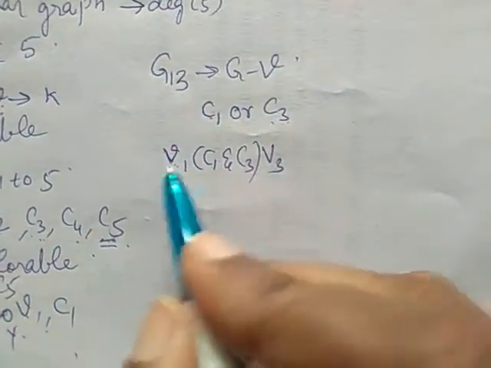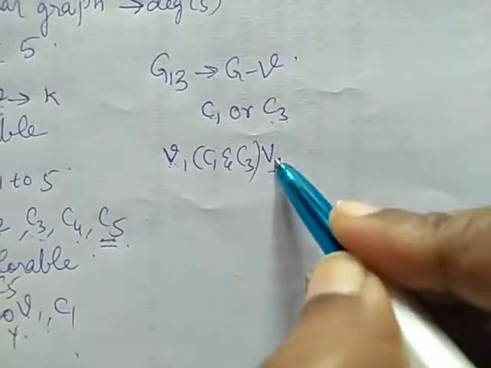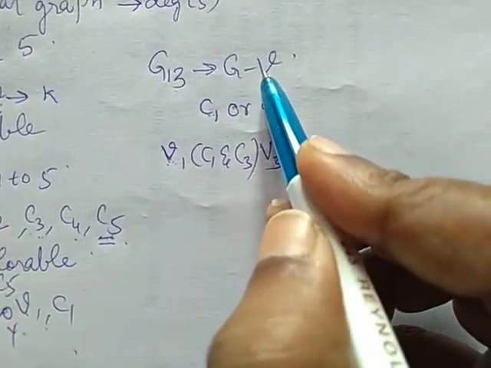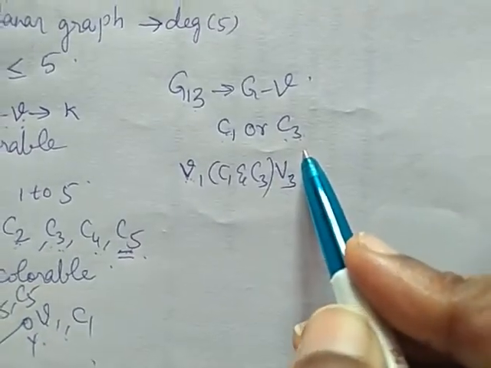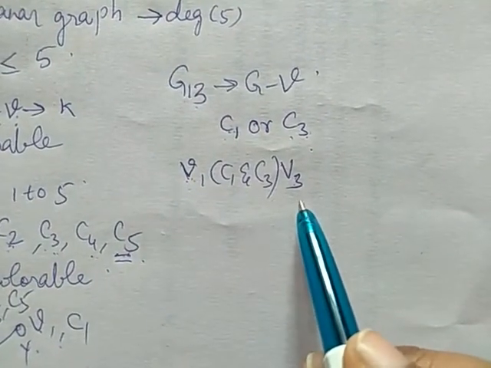Suppose I am considering the V1 vertex and V3 vertex, because C13 is a subgraph of G minus V with the vertices with C1 or C3.